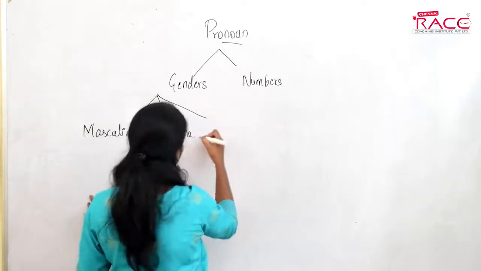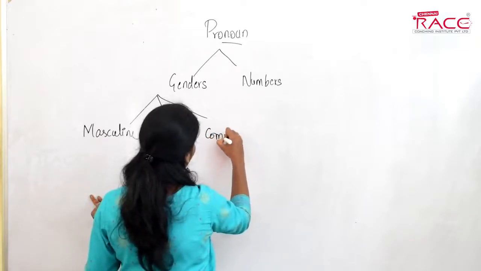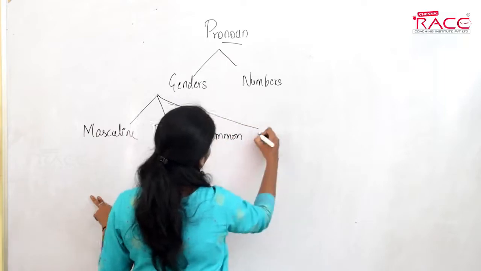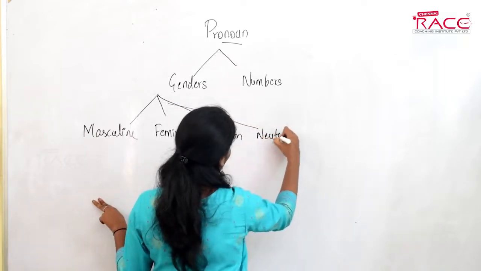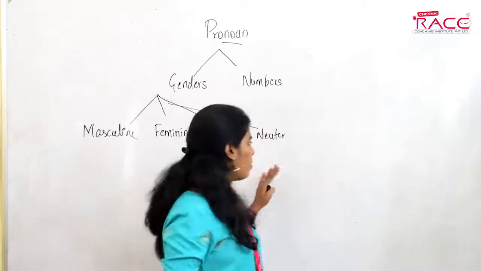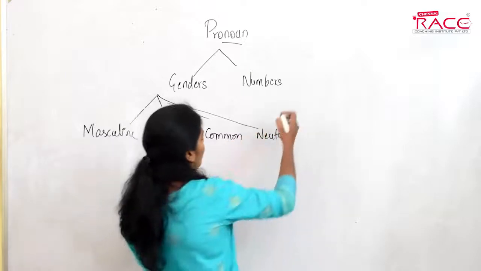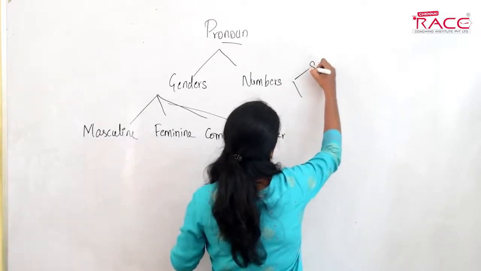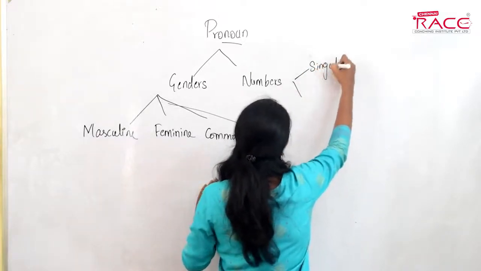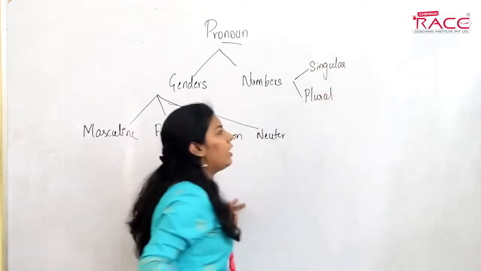I'll tell you: masculine, feminine, common, and neuter. These last two are new genders we'll see. And according to numbers, there are two: pronouns could be singular or plural.